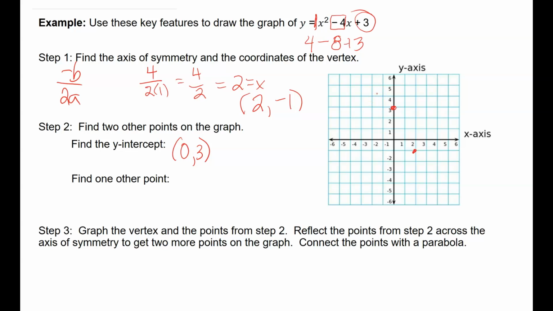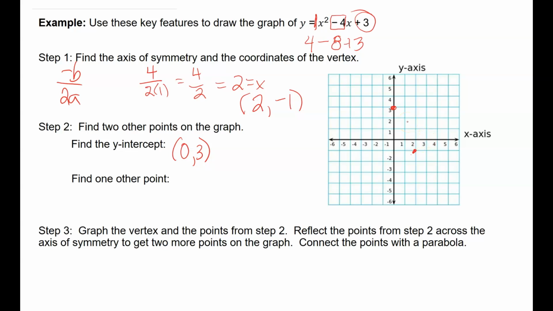Now it says find one other point. Okay, so now I know that since 2 is the vertex axis of symmetry, I've already found one point on the left side of it. Now I want one point on the right side of it. So I'm just going to pick 3.